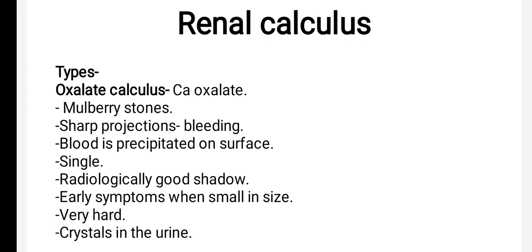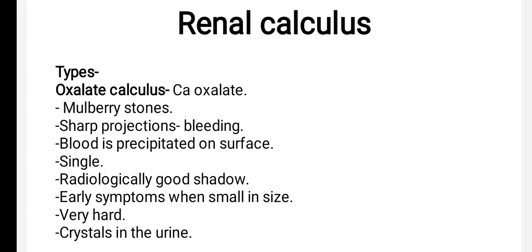Okay, these are the oxalate stones. Once again, I will explain the oxalate calculus. The content of oxalate stone is calcium oxalate. The appearance is mulberry like. There will be sharp projections, and that's why there will be bleeding. When you see that stone, there will be blood precipitated on the surface. These are single stones.